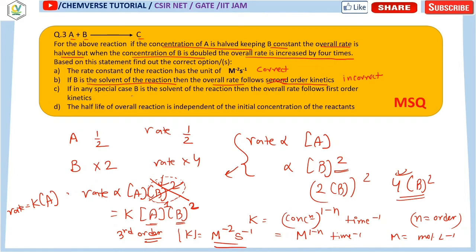Option number C says if in a special case B is a solvent, then the overall rate follows first order kinetics. We have just seen that it is following first order kinetics. So it is a correct option.